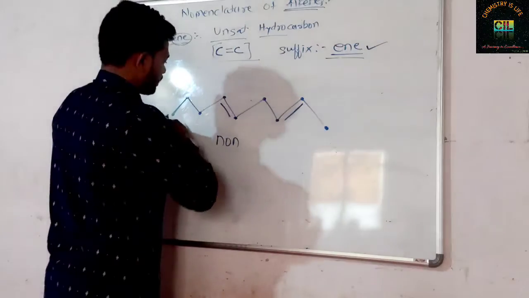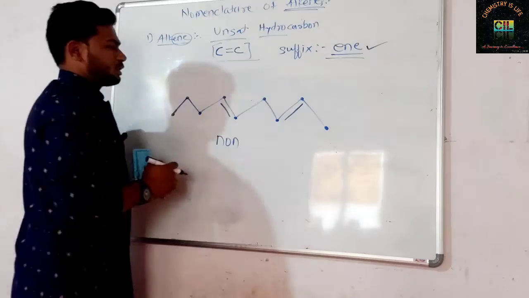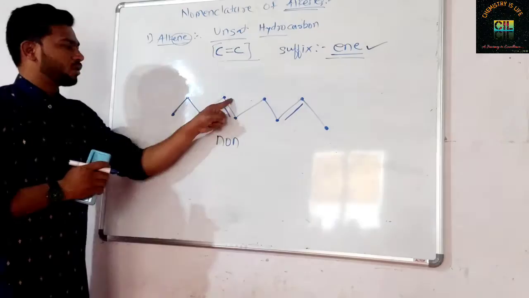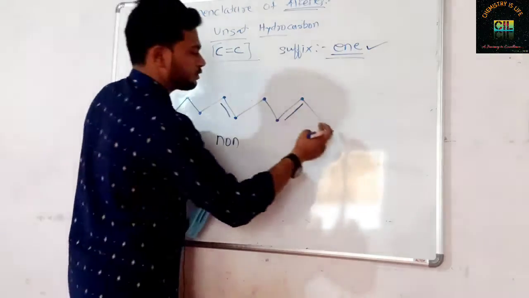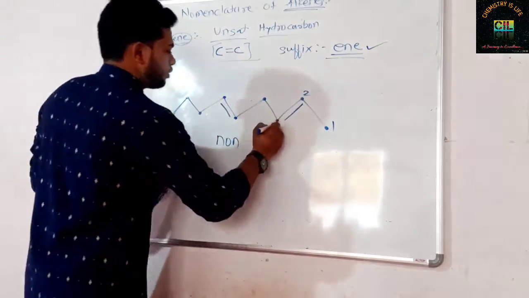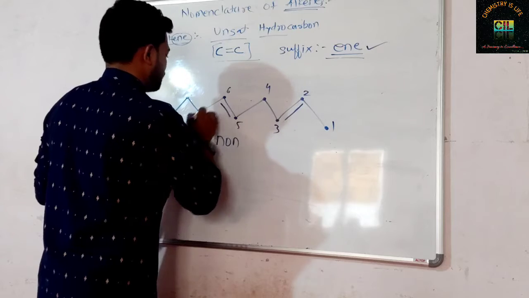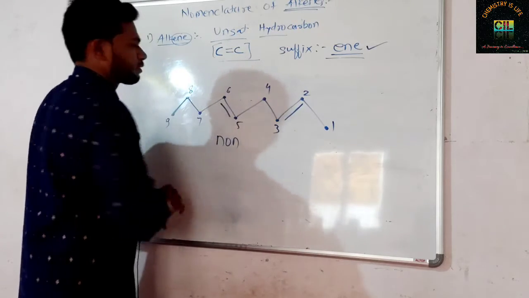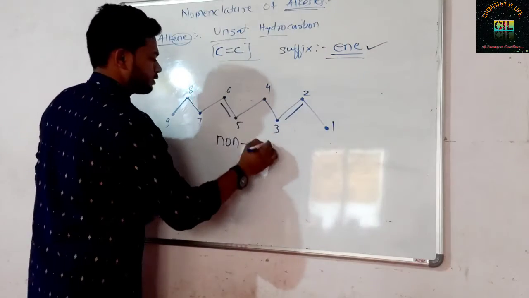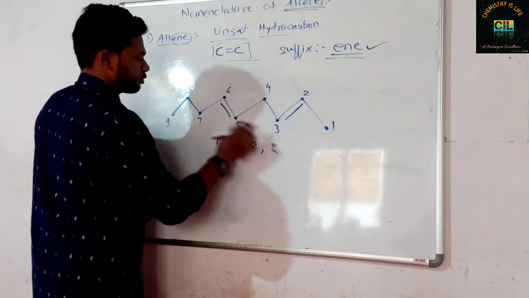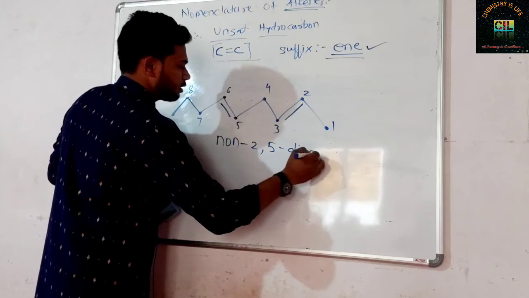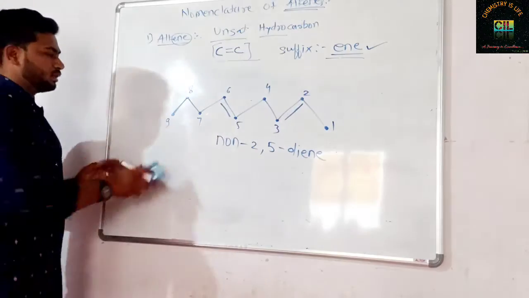So do the numbering. You have selected the longest chain, but here the double bonded carbon should get the lowest possible number. If you go this way, 1 2 3 4, it is getting number 4. But if you go this way, 1 2, it is getting number 2. So 2 is the lowest possible number. So 1 2 3 4 5 6 7 8 9. Now numbering is 2 comma 5. It started from carbon 5, right? 2 comma 5. 2 double bonds are there, so diene. Correct. In this way.